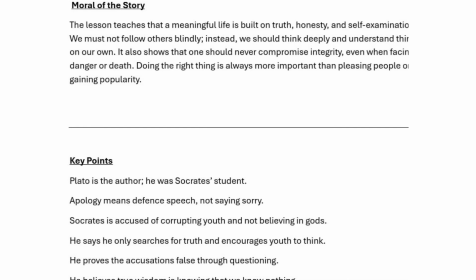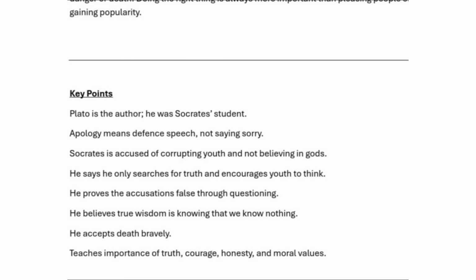You need to write it in the examination. The key points you need to enter in the summary are these. Here Plato is the student of Socrates. After his death, he showed whatever ideas Socrates had. Apology does not mean sorry, it is a defense speech. Socrates is accused of corrupting the youth and not believing in gods. You need to highlight this also.